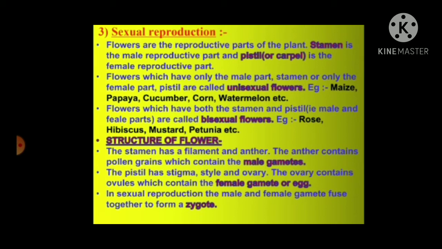Structure of a flower. The stamen has a filament and anther. So the male reproductive part is known as the stamen and it has two parts, that are the filament and the anther. The anther contains pollen grains which contain the male gametes. The pistil has stigma, style and ovary. The ovary contains ovules, which contain the female gamete or the egg. In sexual reproduction, the male and the female gamete fuse together to form a zygote.